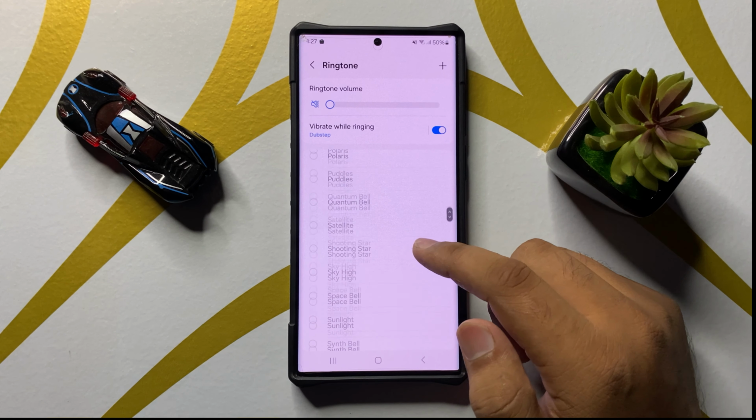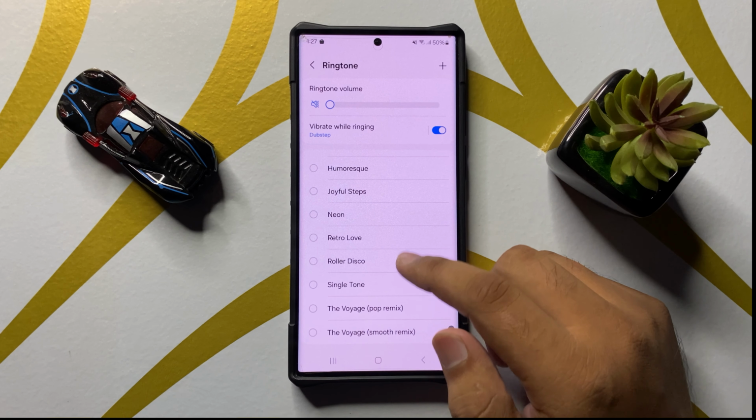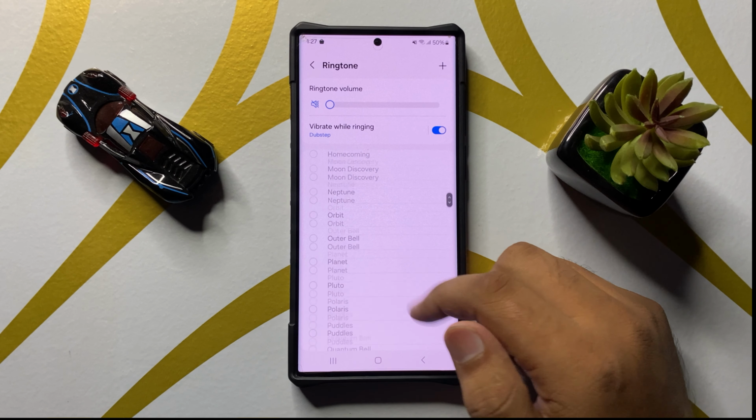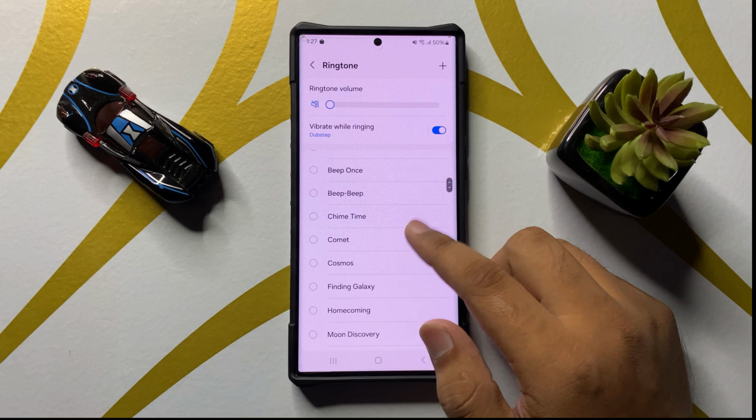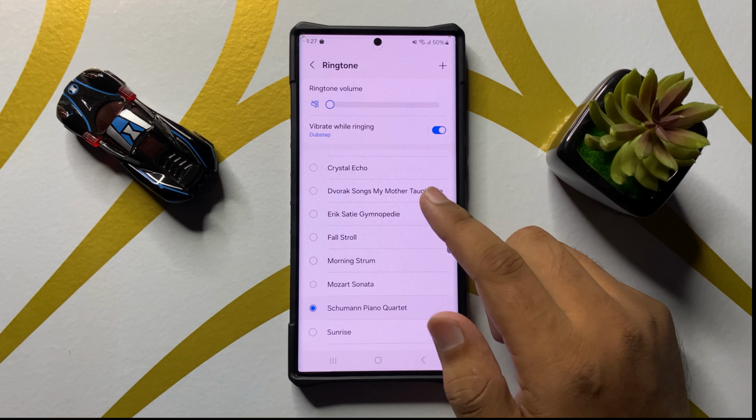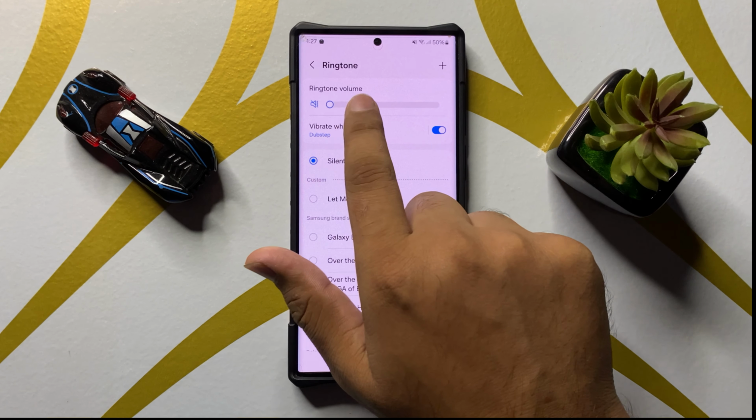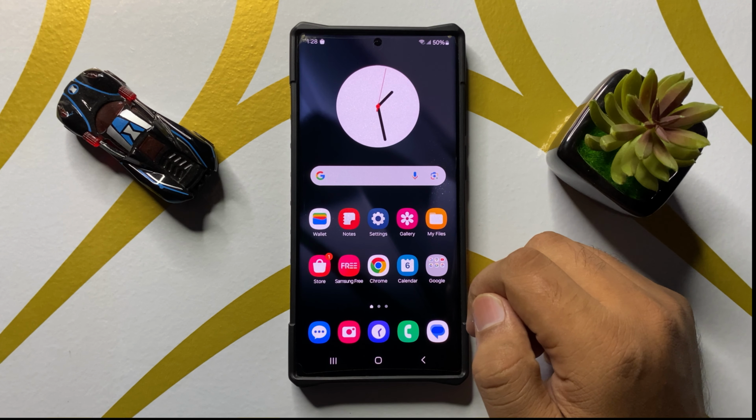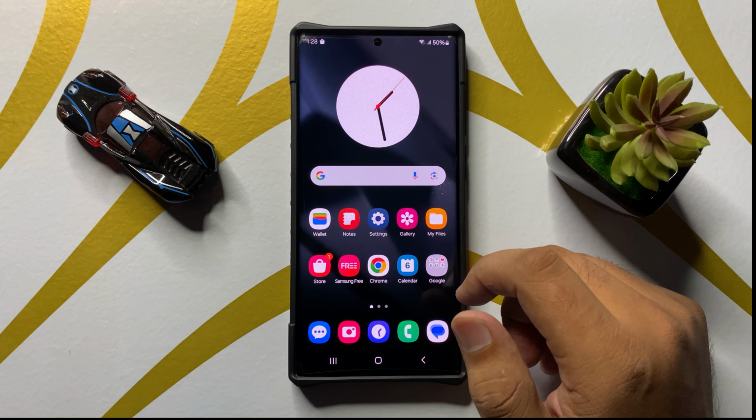and from here you can change your incoming call ringtone sound. So you can select any sound from this list. So this is the list of ringtones. So just simply tap on a ringtone name to select. And with this slider you can increase or decrease the ringtone volume. So that's how you can change the incoming call ringtone sound in Samsung Galaxy S25 Ultra.